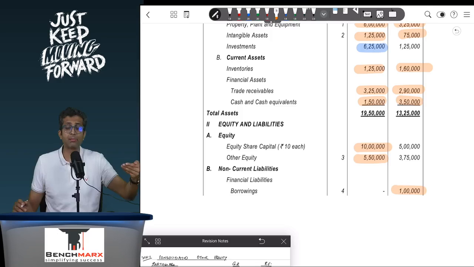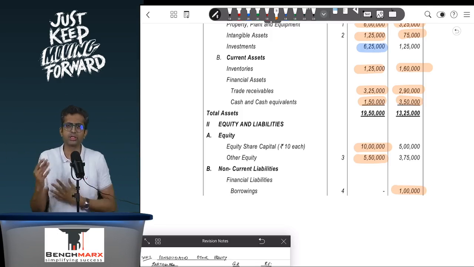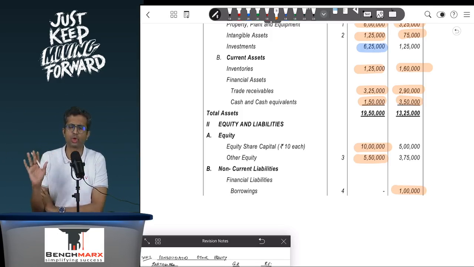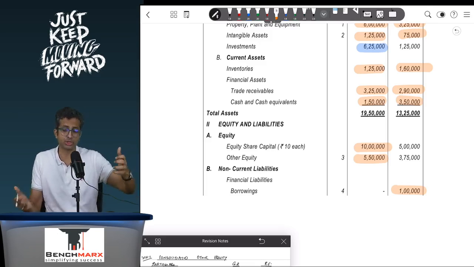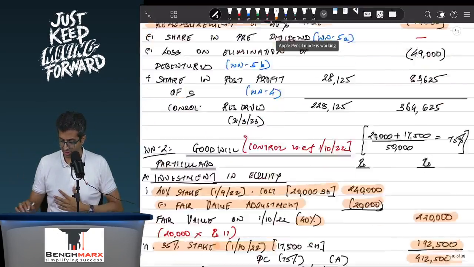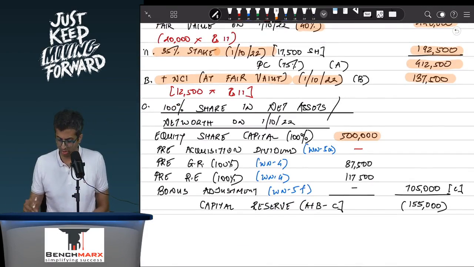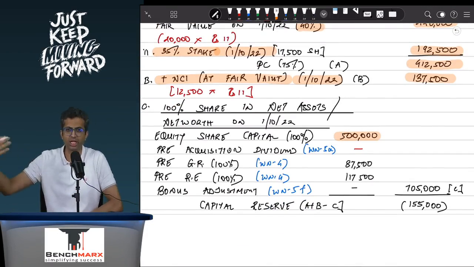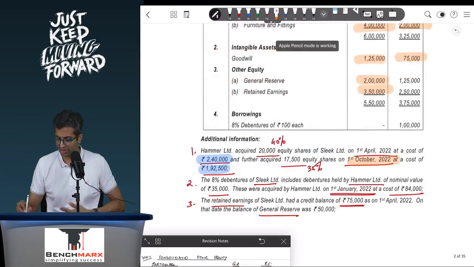So when you look at the share capital of the subsidiary, we will say 100% of the share capital is attributable to the goodwill workings, because 75% of that is attributable to the parent, which has gone in the working note 2 for goodwill, and another 25% is also attributable to the NCI, which has also gone over here, and hence 100% of the share capital is attributable in the goodwill working. No part of it is separately taken to NCI because NCI is already recorded at fair value as on the acquisition date. So this 5 lakhs is also considered.